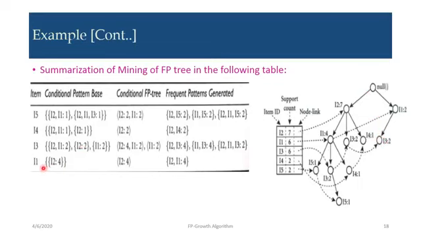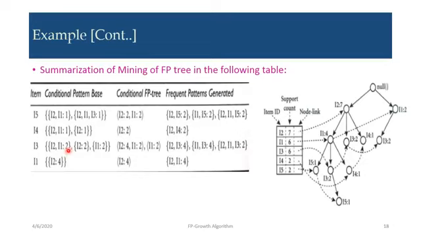Next, the last one is I1. So I1 is present here and I1 is present here. So here the prefix is I2. So we can write I2, 4. 4 times we have taken the path from I2 to I1. But this I1 should not be included as its prefix is null, and that is the reason we have not included I2 in our list. So now this is our conditional pattern base.